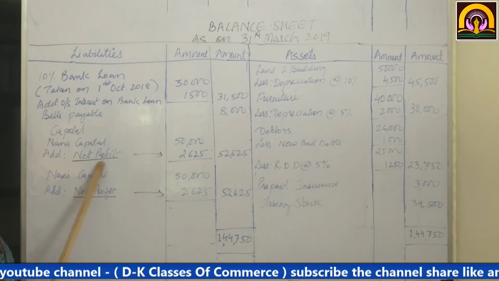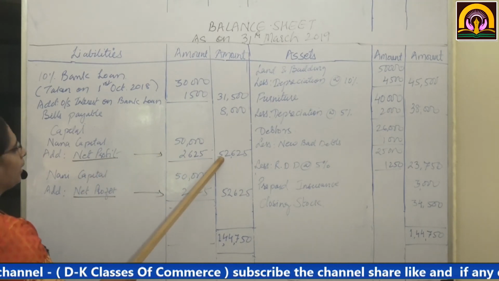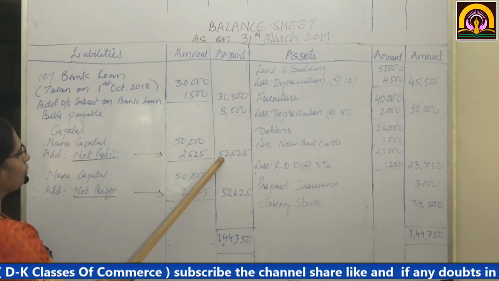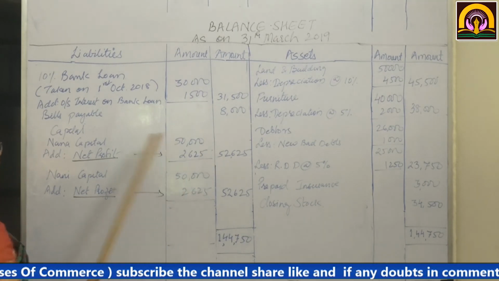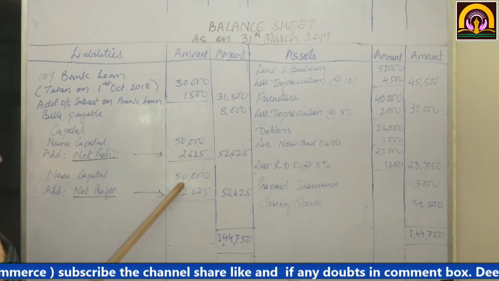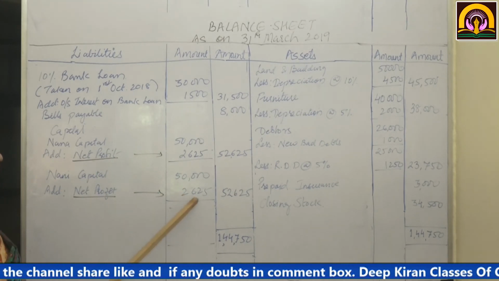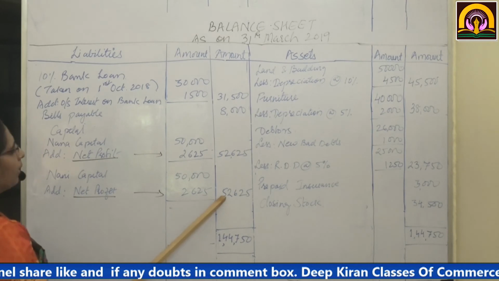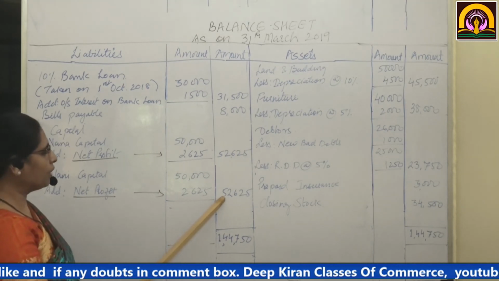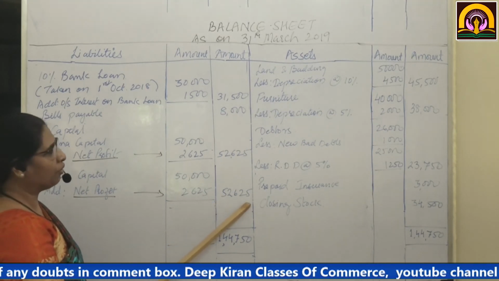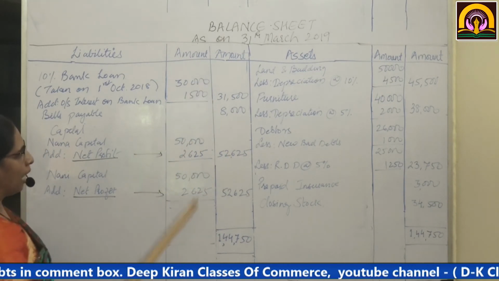So we added the net profit, and it came to 52,625. Nani's capital also was 50,000. We added the net profit 2,625, and the amount in the outer column is 52,625. This is your liability side.